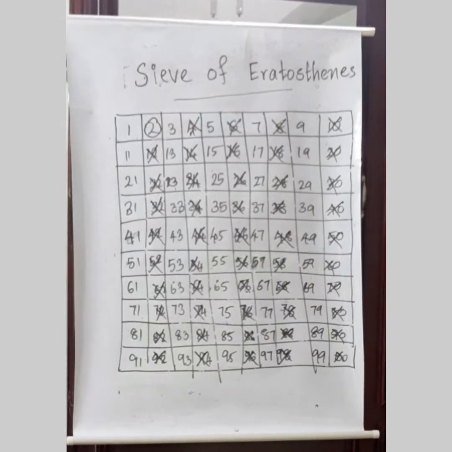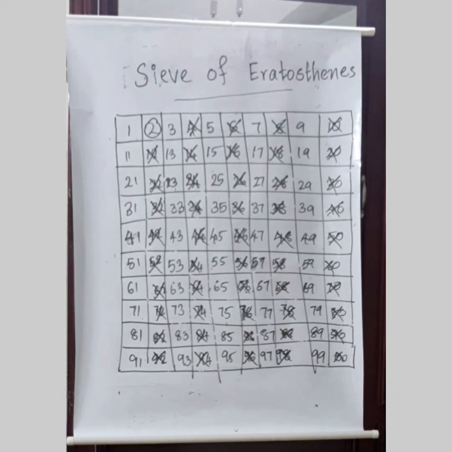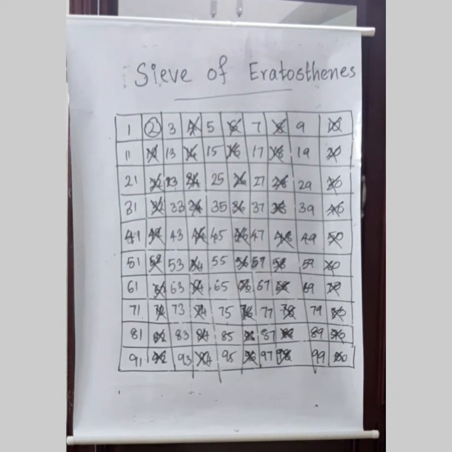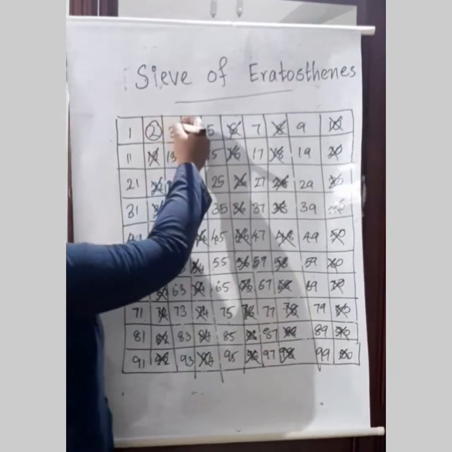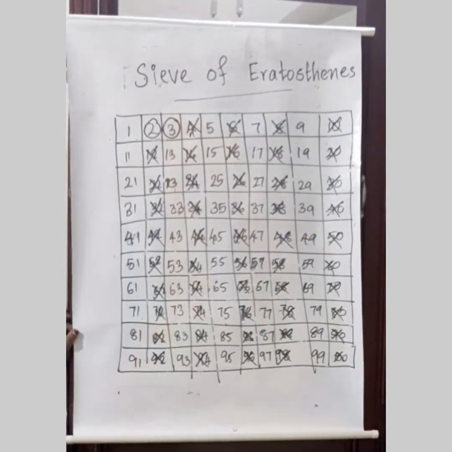Then we have 3. Which are the factors of 3? 1 and 3. Only 2 factors, so 3 is also a prime number.